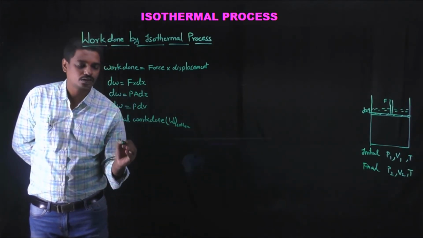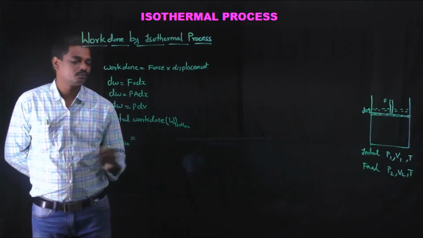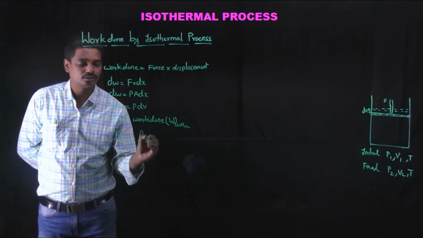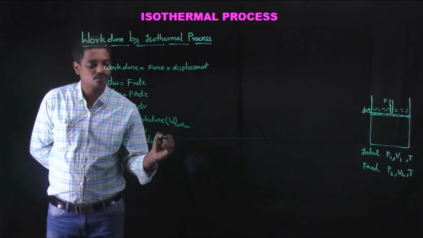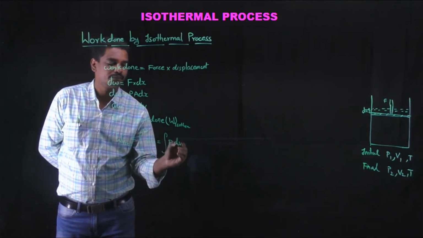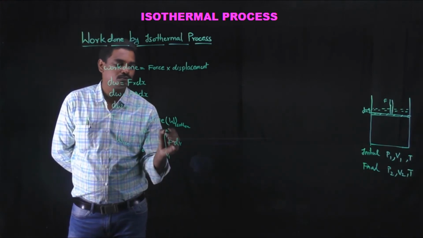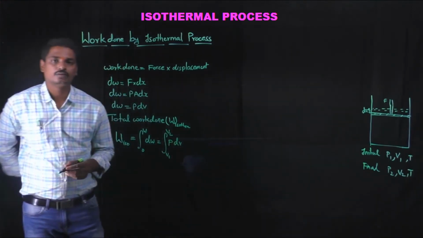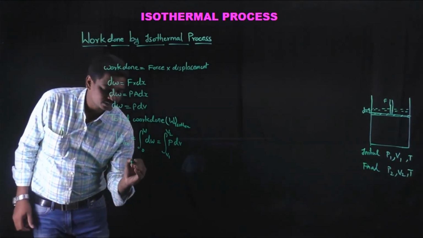So total work done in case of isothermal process is equal to integral of dW from 0 to W, which is equal to integral of pdV, where the volume changes from V1 to V2. The volume is changing from V1 to V2. So from the ideal gas equation,